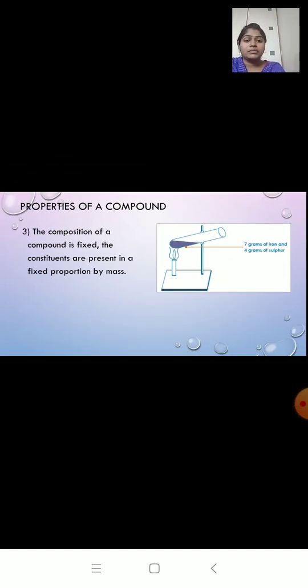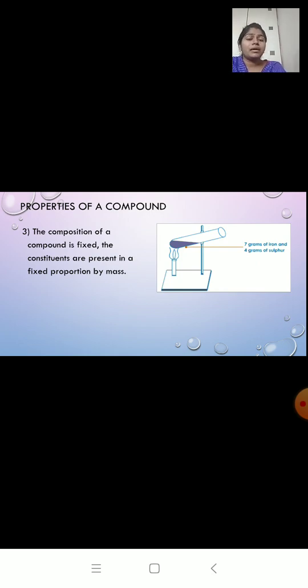So we take the components or constituents in a fixed proportion, that is 7 grams of iron and 4 grams of sulfur, and we heat it. When we heat it, we get a black color compound and it looks the same throughout. So the composition is fixed.